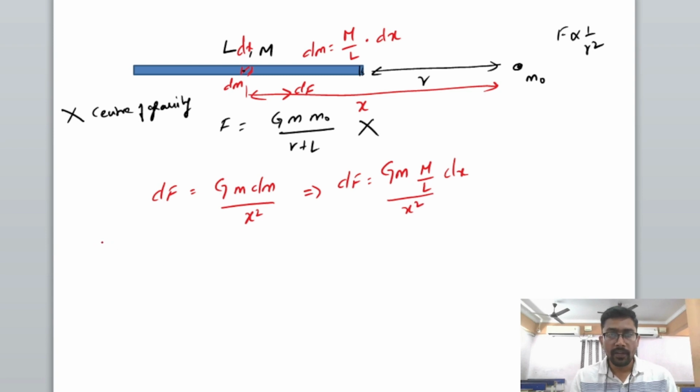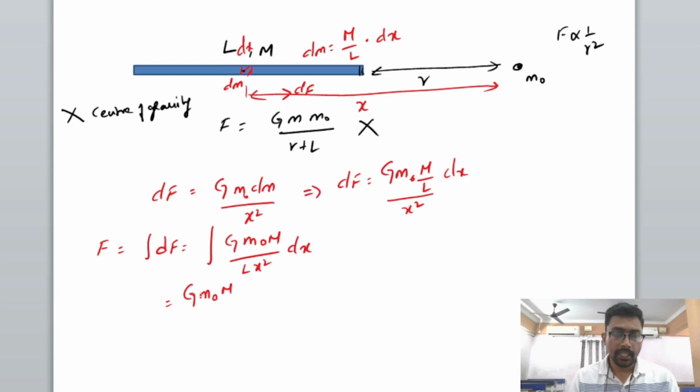So to find out the net force, integrate dF, that means integration of G m0 m by L into x square dx. This becomes G m0 m by L, which is the constant, into integration of 1 by x square dx.